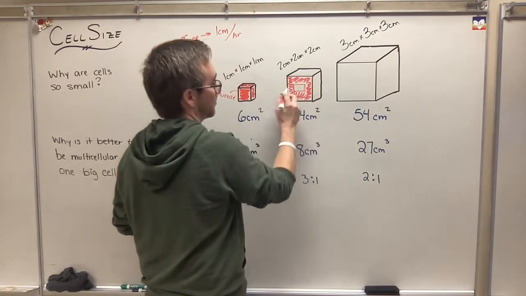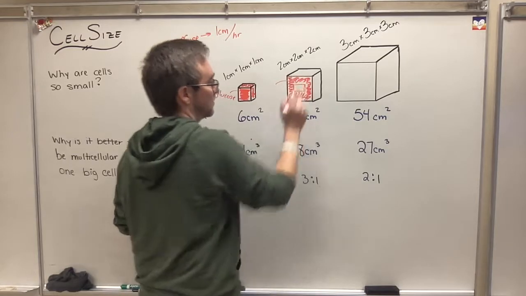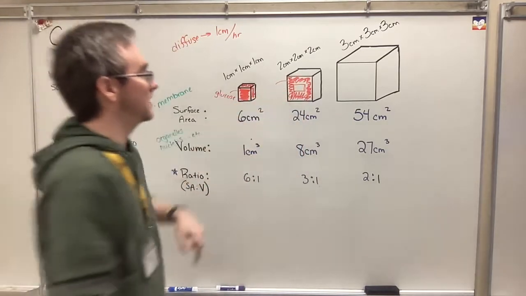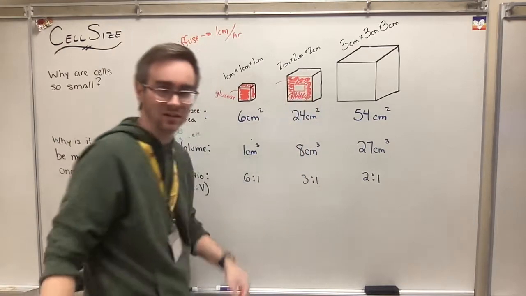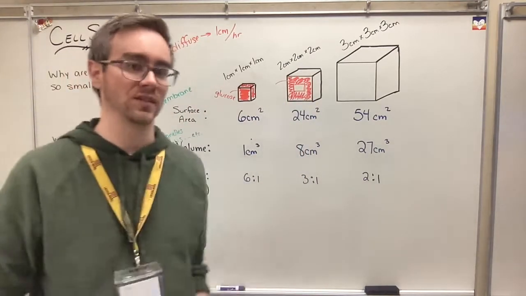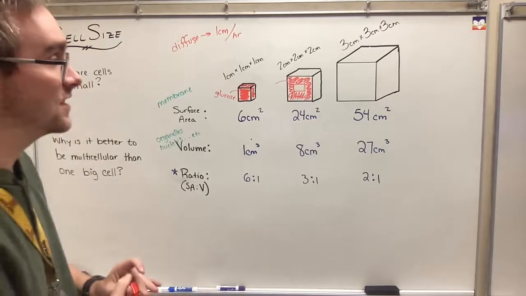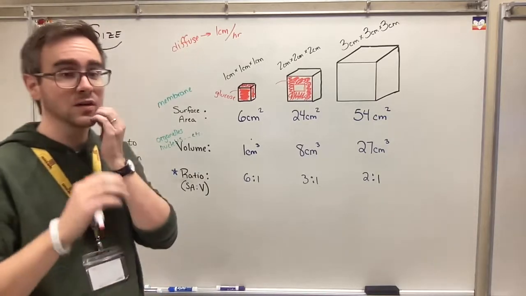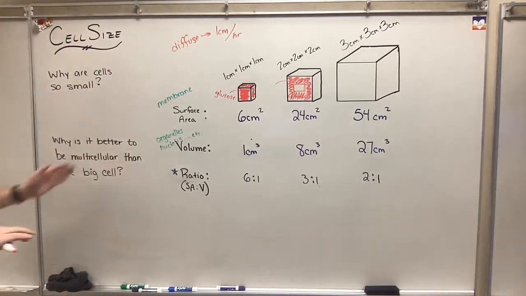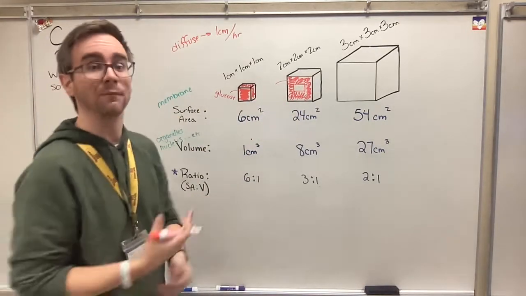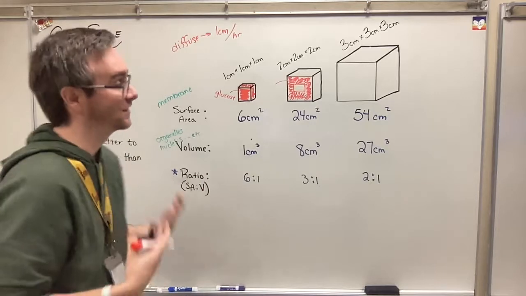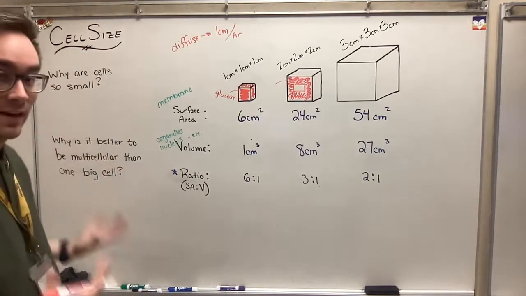So that glucose is going to diffuse in, but in an hour it doesn't make it all the way, which means if I have any mitochondria in that center part, they didn't get glucose in time. In that hour, they did not get glucose because they are too big for it to reach that. It might take 2 hours. Well, if I'm in a life and death situation, that could be a problem. I might run out of energy.